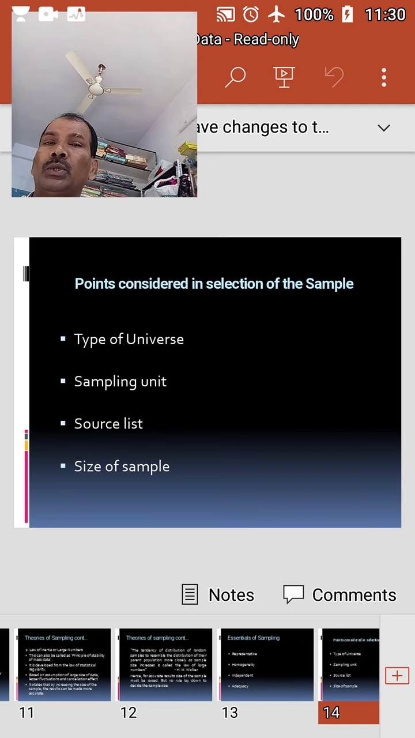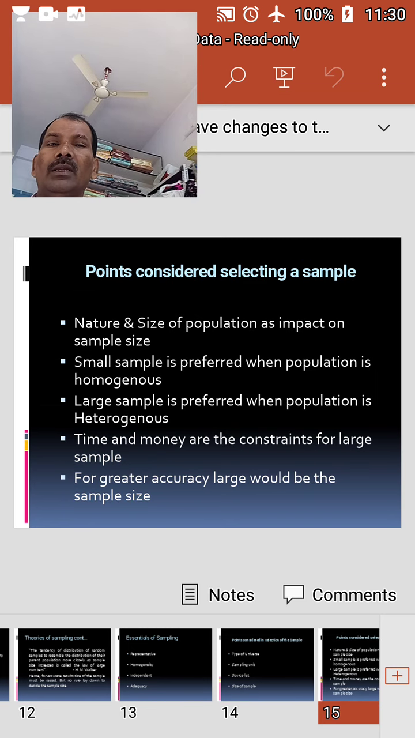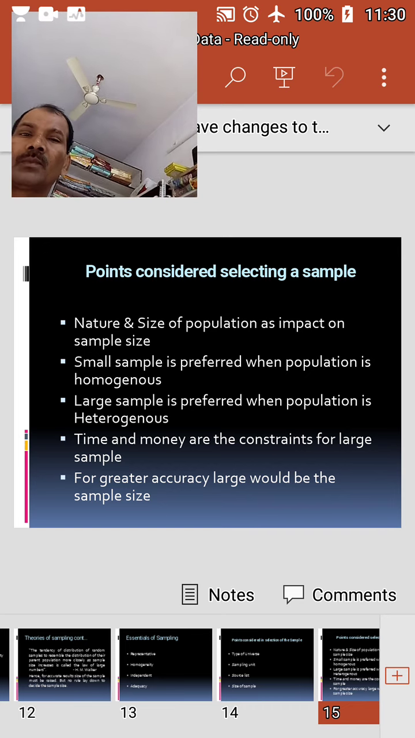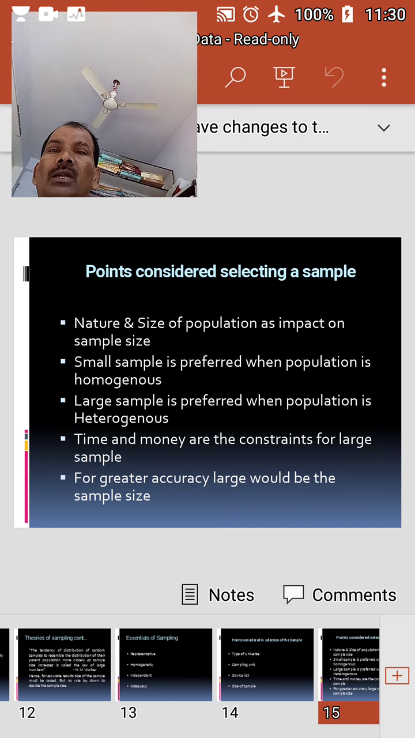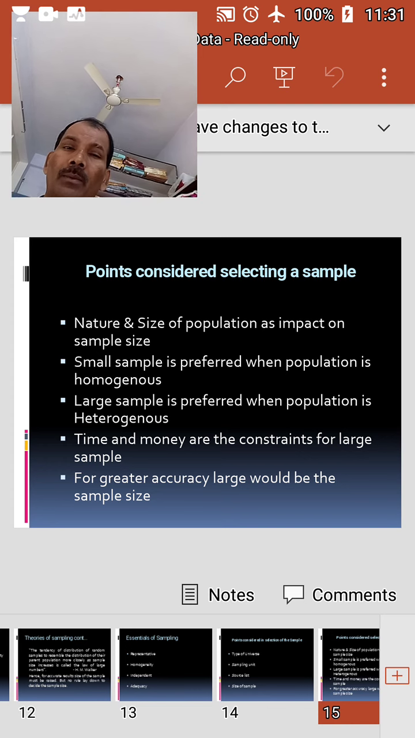However, the following points should be remembered while selecting the size of the sample. One is the nature and size of population. The size of sample is influenced by the nature and size of population. A small sample is preferred when homogeneous elements are present in the population, whereas a large sample is preferred if the size of the universe is large and has heterogeneous elements. The limited availability of time and finance acts as a hurdle for selecting a large sample.